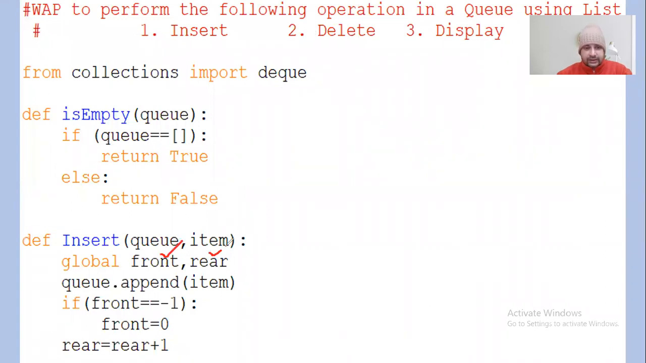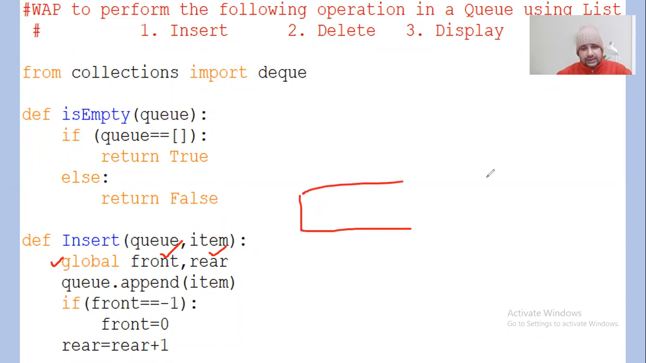These variables are declared within the main, and by simply having a declaration of global, that means no duplicate copies of front and rear will be created, right? So it's saying q dot append item. That means whatever list you have got, the list name is q in this case. Q dot append item, whatever item you are passing here, that item is going to be appended to the queue. If the value of front equal to -1, that means there's a very first item which you're going to append to that queue, front will become 0.